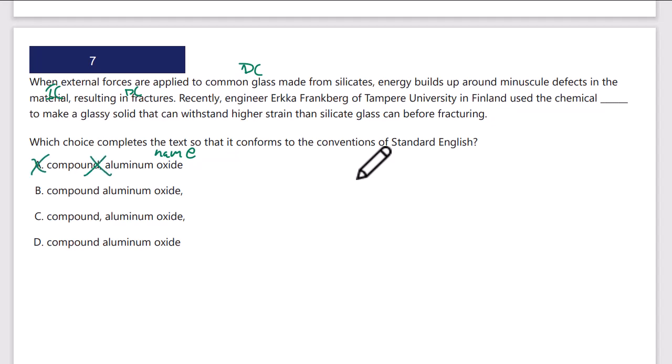That's not right. It's probably going to be this one with no commas. It can't be this one, right? We're not going to separate it by commas, the appositive. Or it could be this one. So now the question is whether there's a comma at the end or not, B or D. So use the chemical compound aluminum oxide to make. I wouldn't have a comma before the infinitive to make. That's not right. D is going to be our right answer.